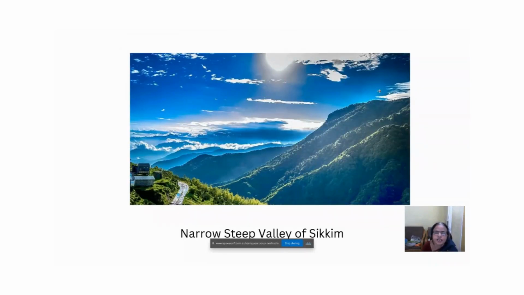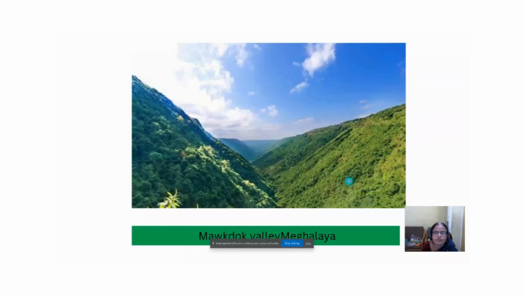Now see the narrow steep valley of Sikkim. In Sikkim, how these mountain ranges are. So they are very steep and narrow also. Next, Mokdok Valley, Meghalaya. As the name Meghalaya stands, here always you will find clouds settling over the land. So megha means cloud, alaya means abode. Always you will find clouds over this particular land.